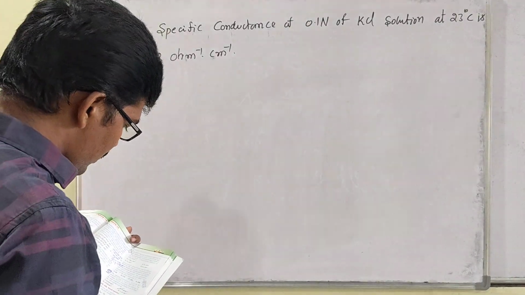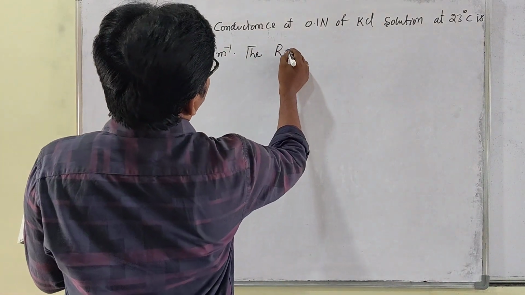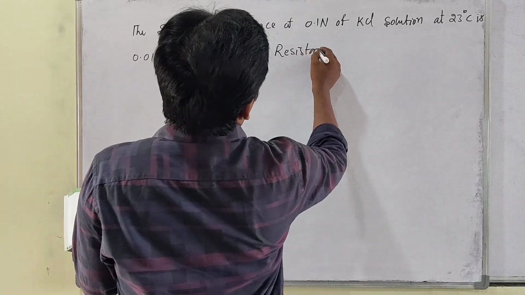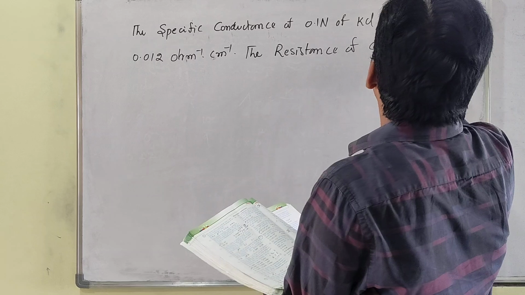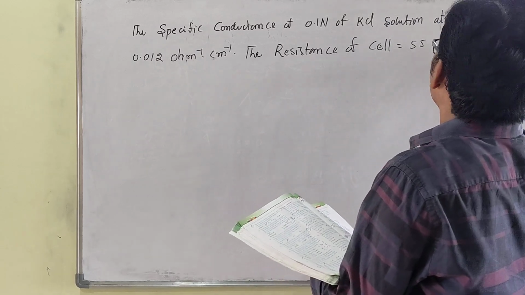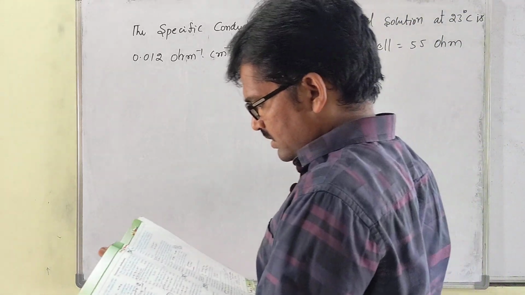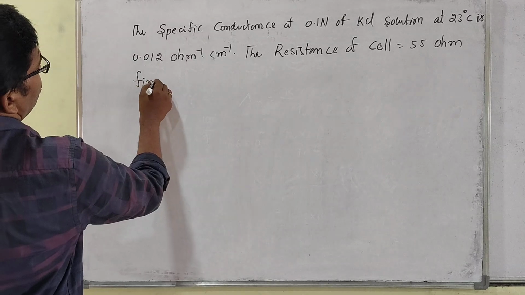The resistance of a cell is equal to 55 ohms. Then find the cell constant.